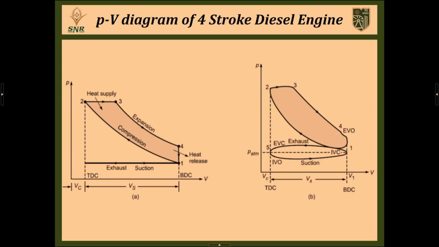And the last stroke is again the exhaust stroke. During that exhaust stroke, the pressure is maintained almost constant. Only the smoke will come out from that cylinder. So there is no much difference in pressure inside the cylinder during the exhaust stroke. Only the volume will decrease because the piston will start to move from BDC to TDC. So the entire volume will reach almost the clearance volume. Right, so this is the PV diagram of the 4-stroke diesel engine.